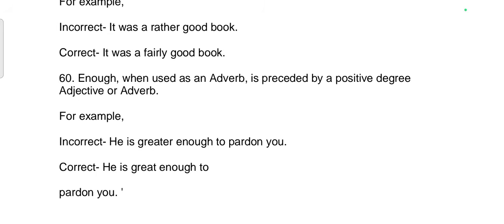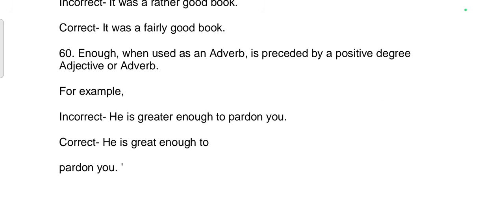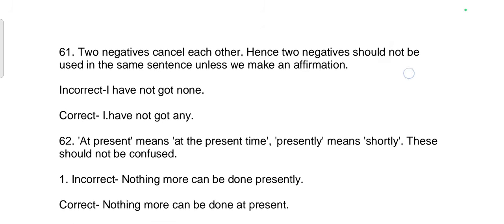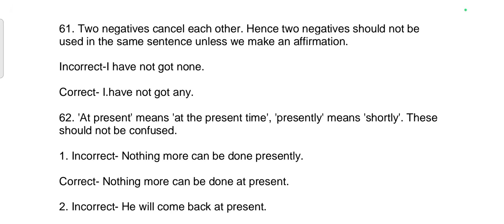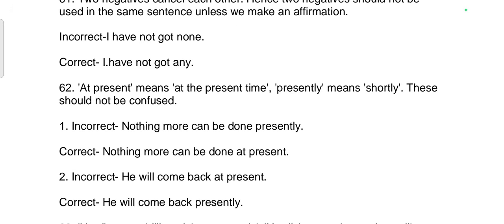60th rule. Enough when used as an adverb is preceded by a positive degree adjective or adverb. For example, incorrect. He is greater enough to pardon you. Correct. He is great enough to pardon you. 61st rule. Two negatives cancel each other. Hence, two negatives should not be used in the same sentence unless we make an affirmation. Incorrect sentence. I have not got none. Correct sentence. I have not got any.